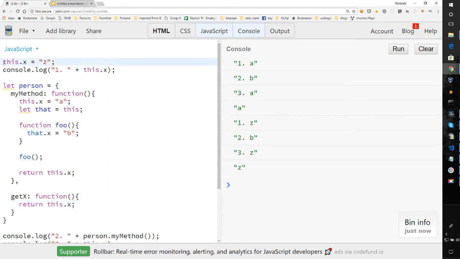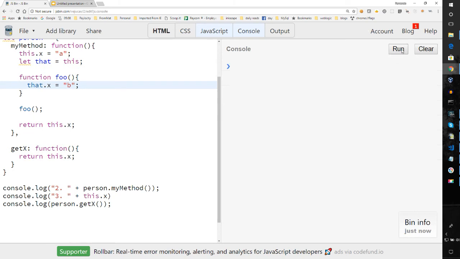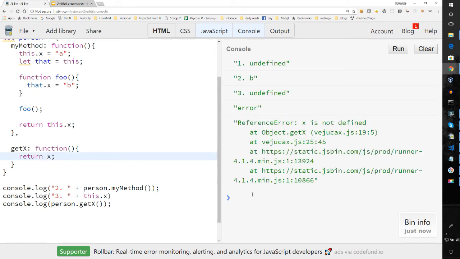So for example, if I did this, well, not there. Okay, just there. And you notice that now 3 is undefined, and getX, since it's this, is returning B. But if we just had X, see what it returns. And we actually get an error in this case because X is not even being declared in the global scope. So we get a reference error that X is not even defined, not even undefined. If we were to say this.X, then of course we get the X from there.